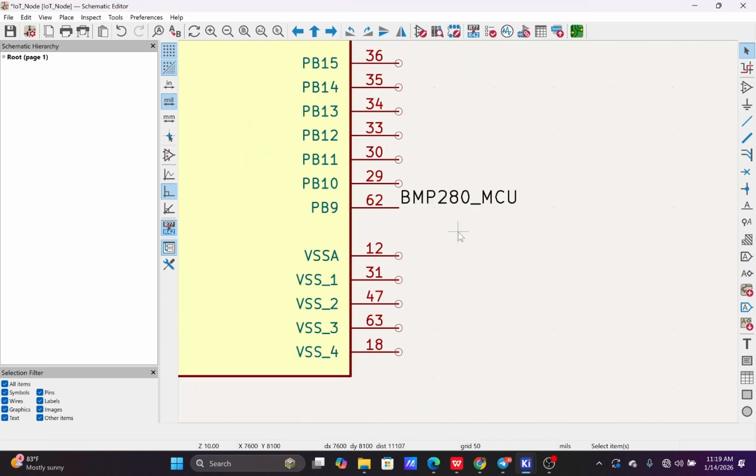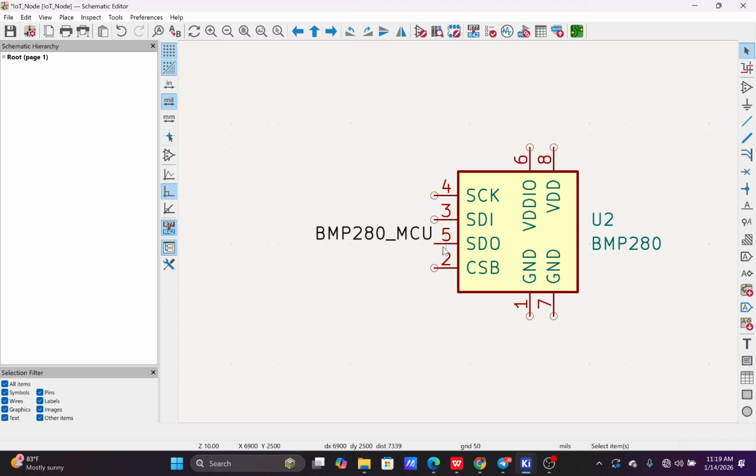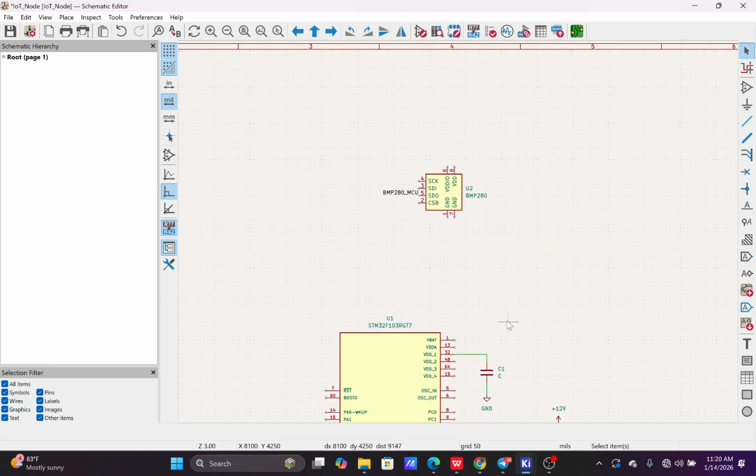So what this means is that this pin here, pin 62 here, and this other pin here, they have been connected. They are connected together. They're actually connected together. That's what this means. Get it, guys? So that is for the net name.